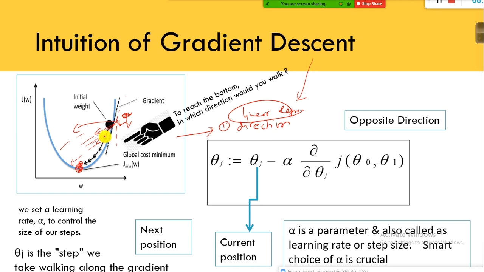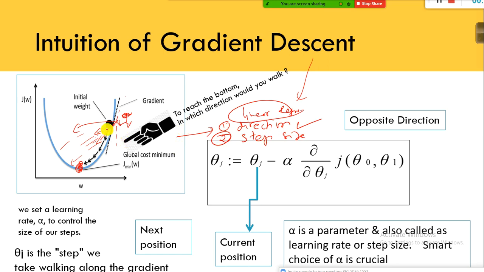With the guidance of somebody on the phone, you will get to know the direction. So one thing you need to know is direction. What is the other thing you need to know? If you know the direction, is that sufficient? You need to know the step size.